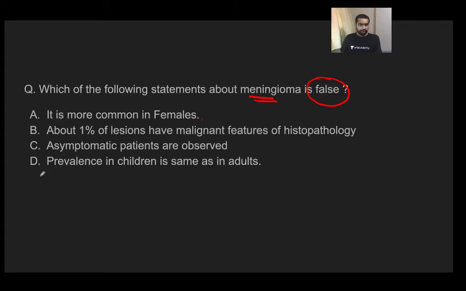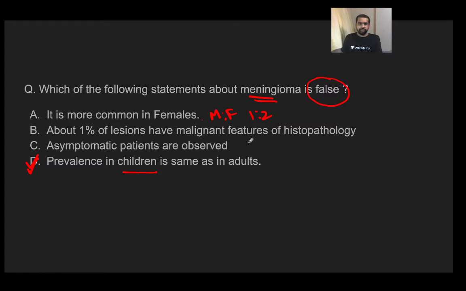Well guys, yes, you're absolutely correct. The answer is in fact D. The prevalence in children is much lesser as compared to adults. Now let us examine all of these statements. The first statement says that it is more common in females. Yes, it is more common in females. The ratio of male to female is 1:2. So it is twice as common in females as compared to males.